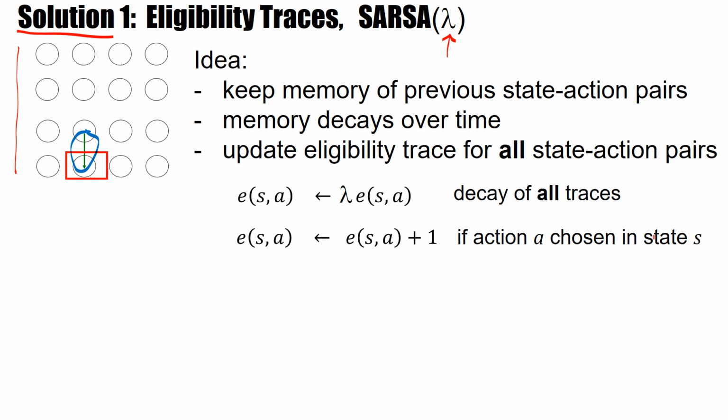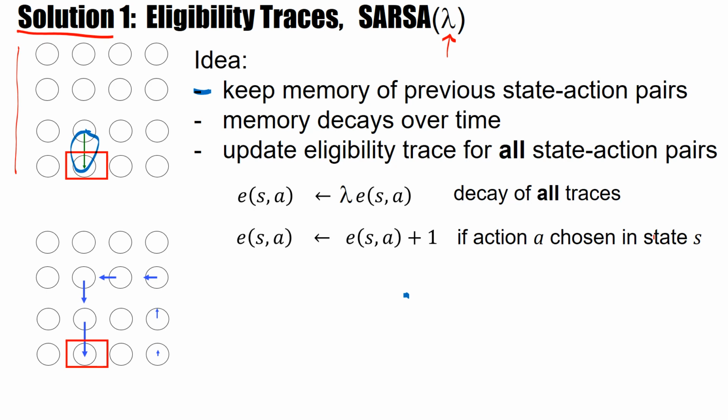And the idea of eligibility traces is to keep memory of previous state action pairs, and then this memory decays over time. So if we make the same trajectory, we would still have a decaying memory of this transition. In that state, we still remember we walked upward. So the way we do this is, if an action is taken in state S, then we update the eligibility trace by +1, and otherwise we just decay, and lambda is this decay factor. Lambda should be smaller than 1.